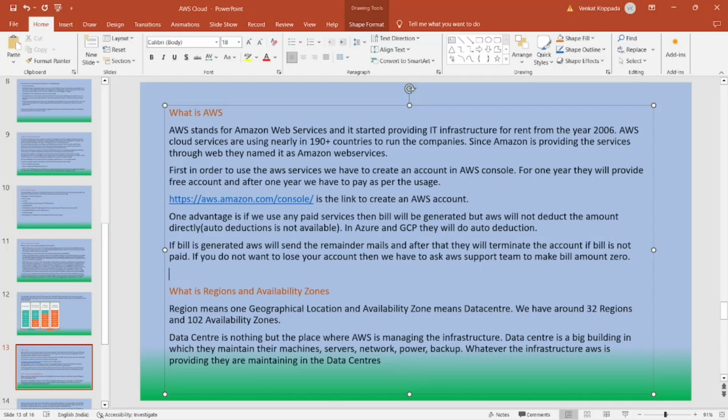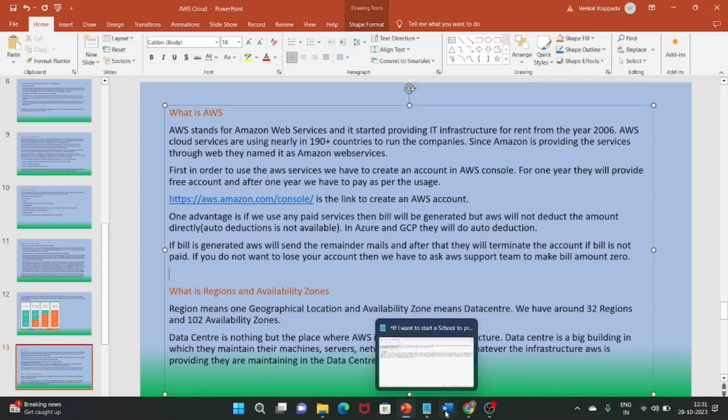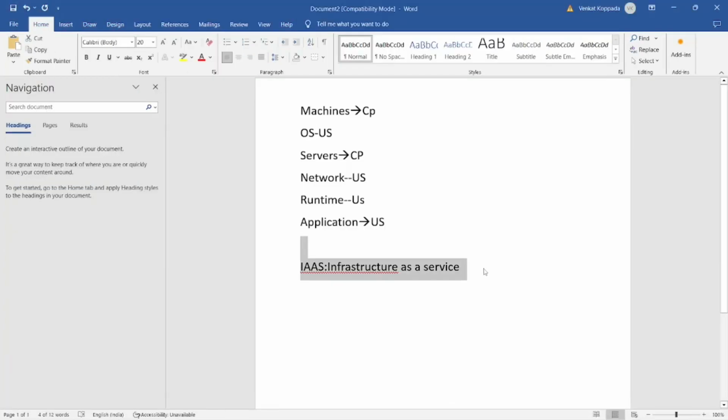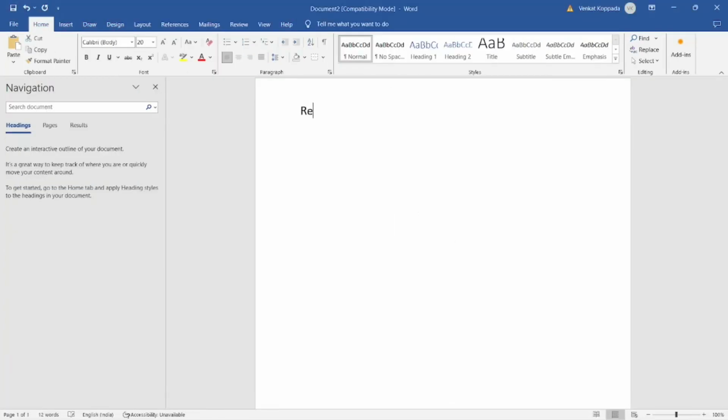Next, what are regions and availability zones? In AWS, we have the concept of regions and availability zones. Here a region means one geographical location and an availability zone means a data center. So region is equal to location and availability zone is equal to one data center.